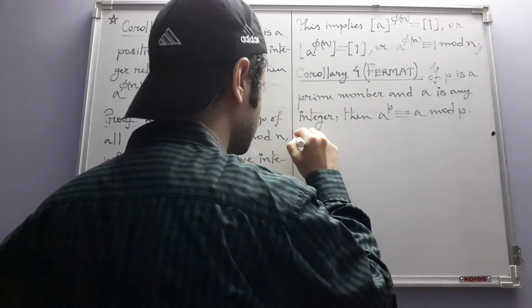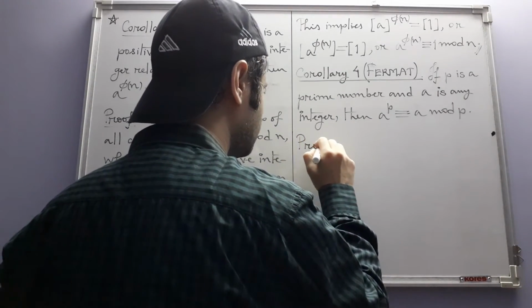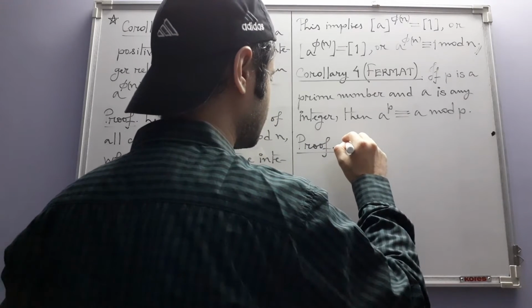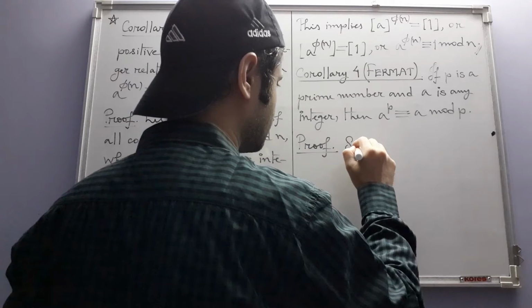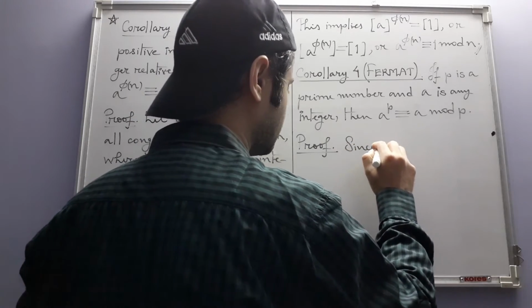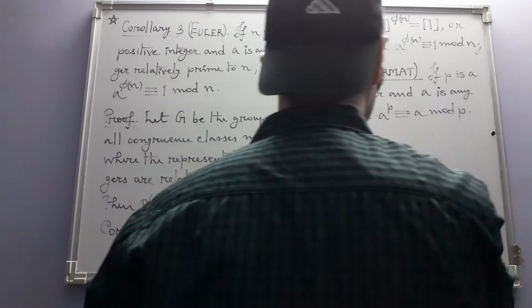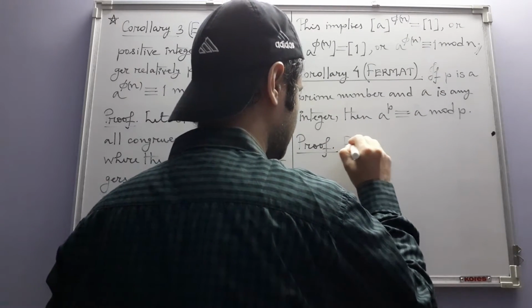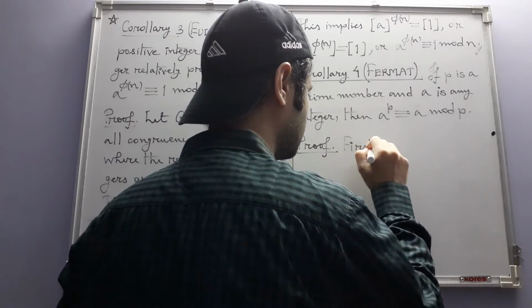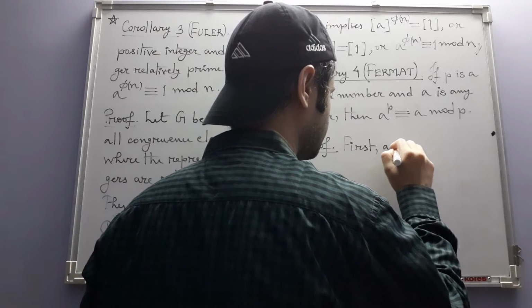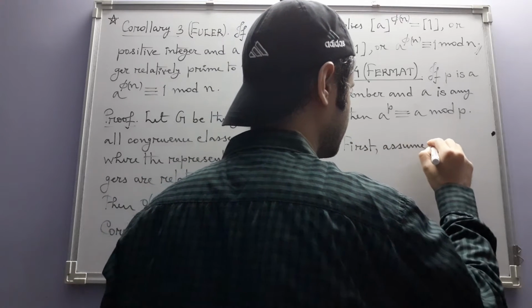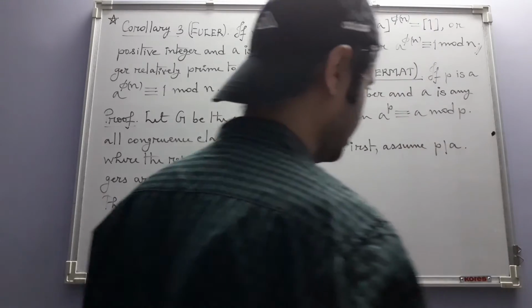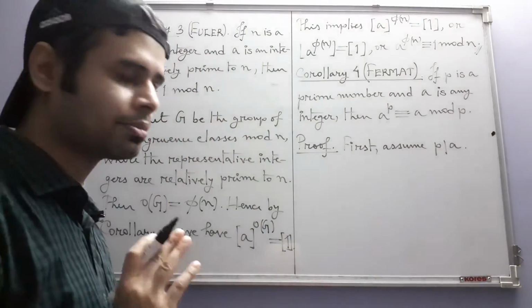So that means there will be two cases, or we can write it like this. First, assume that p divides a. Okay, a and p are not relatively prime, suppose.